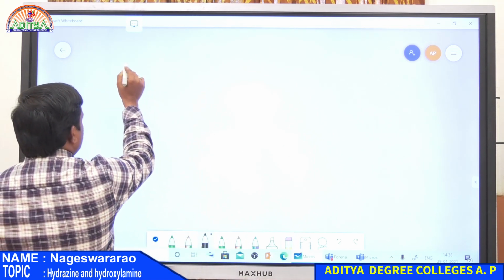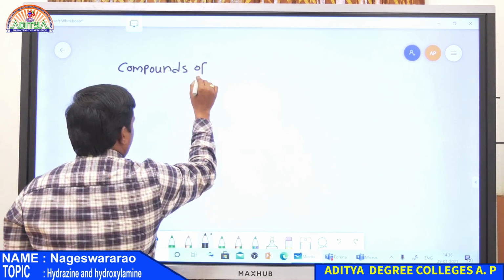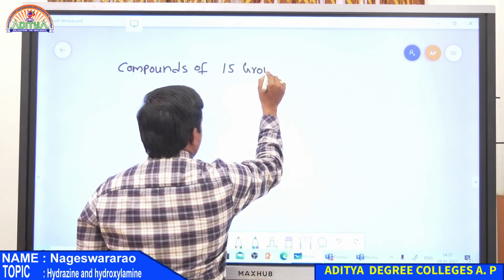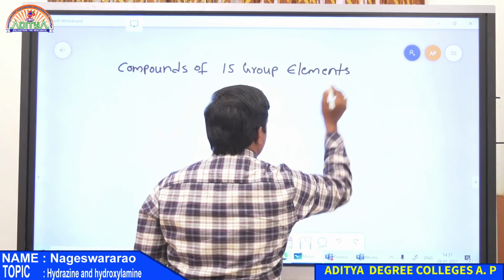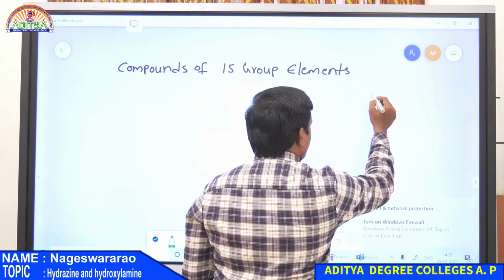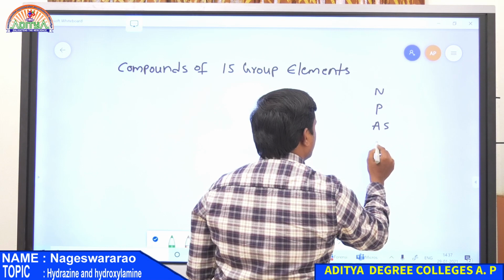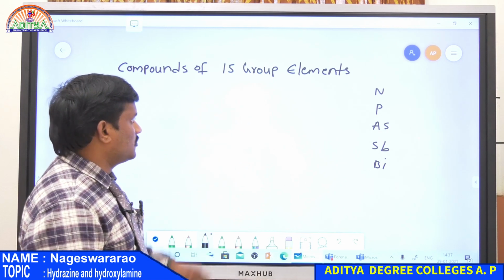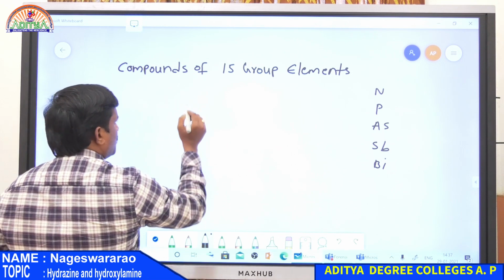And now our topic is compounds of 15th group elements. So 15th group compounds are nothing but the nitrogen family: nitrogen, phosphorus, arsenic, antimony and bismuth. So now, compounds of 15th group elements. There are two important compounds under this heading.